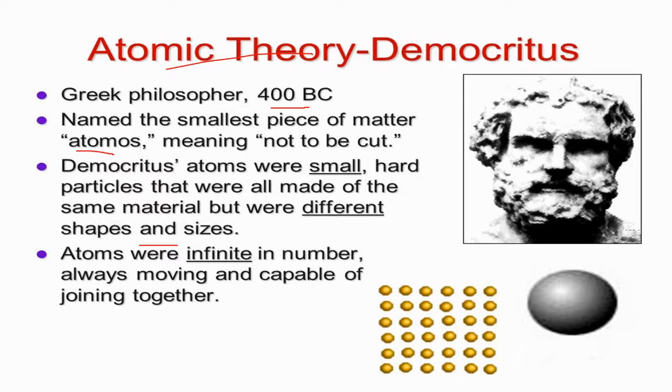They are moving and can join together by chemical reaction. Atoms can join, lose electrons and gain electrons. So Democritus was the great scientist who developed this atomic theory.